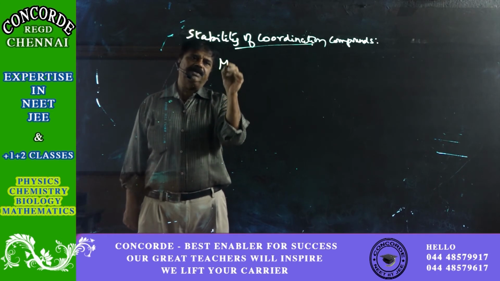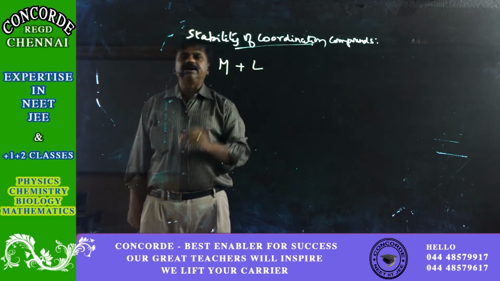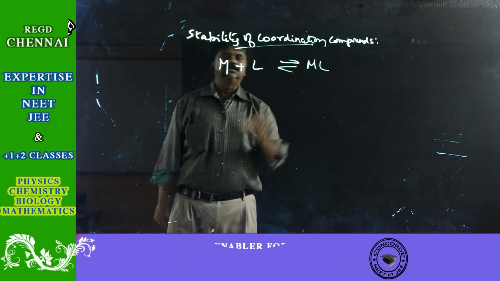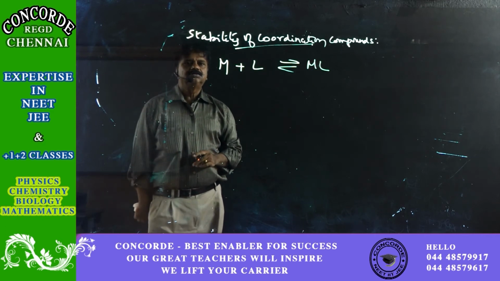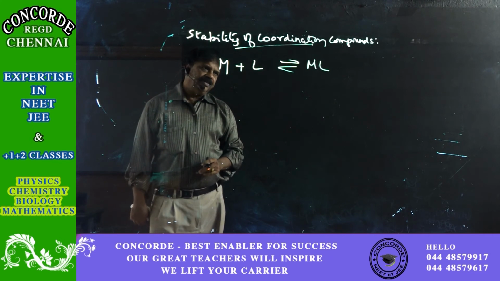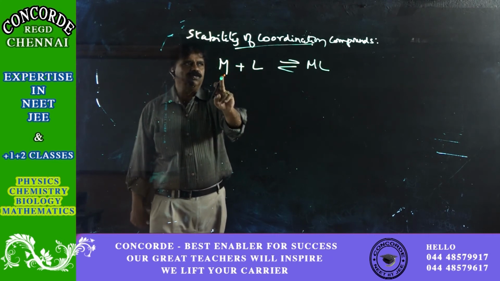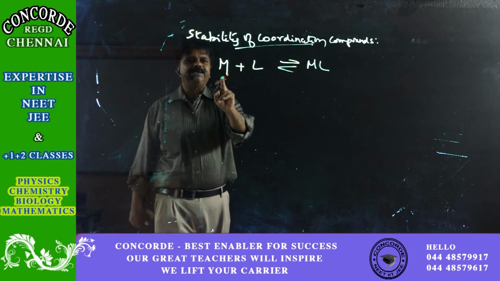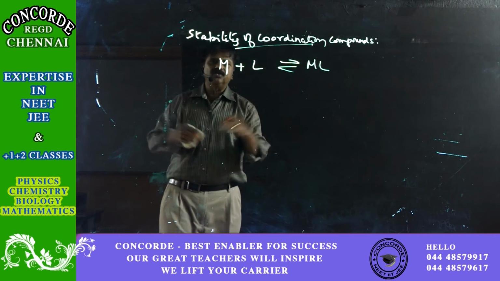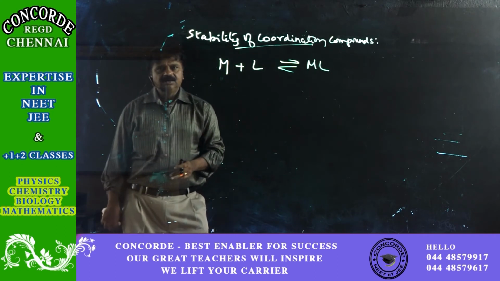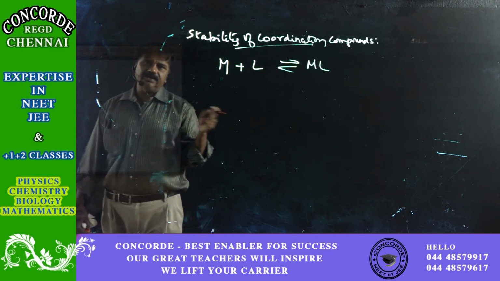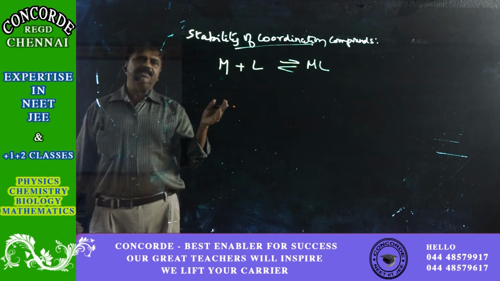For example, if it is a metal ion and a ligand is getting added, this forms ML. So metal plus ligand gives ML. The stability depends on the degree of association between M and L. Degree of association means they should not leave each other. If two are friends, I will never leave you and you will never leave me. That is a thick bonding.